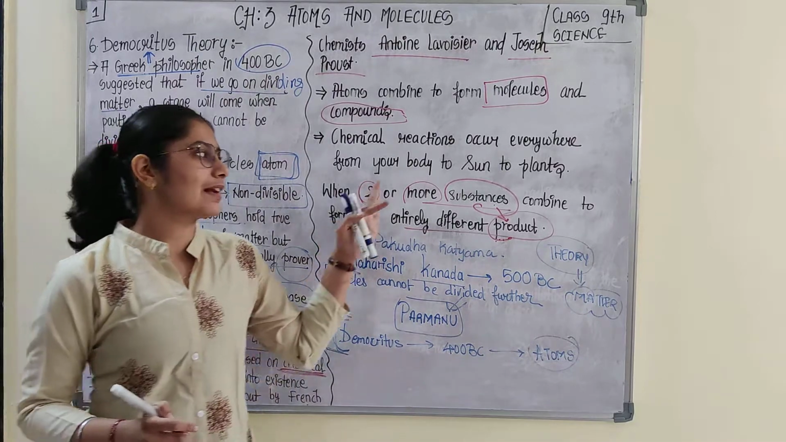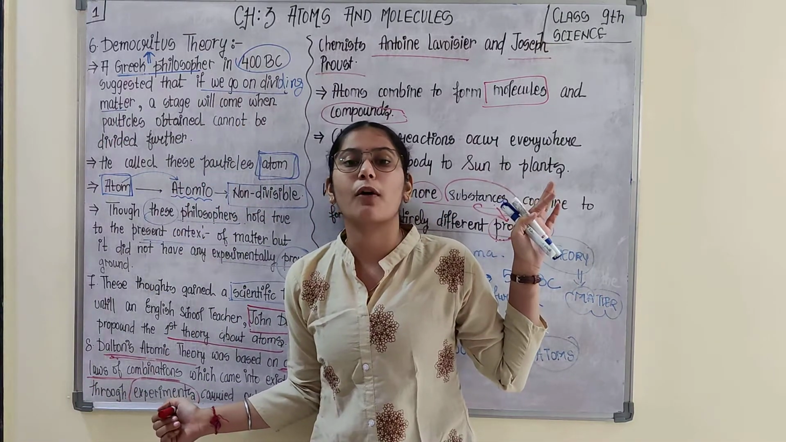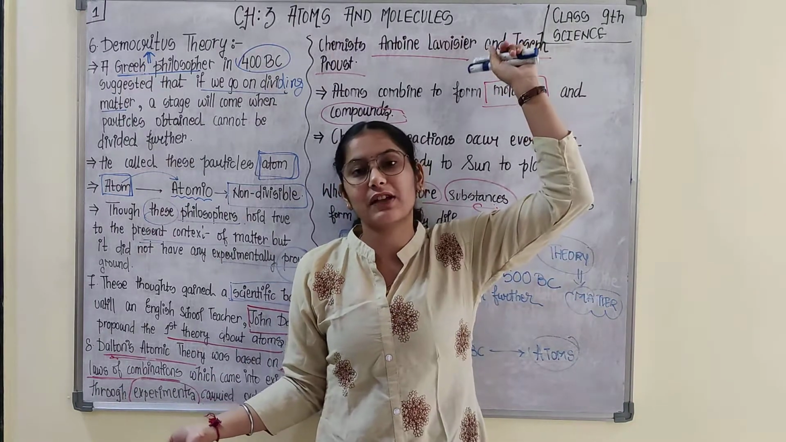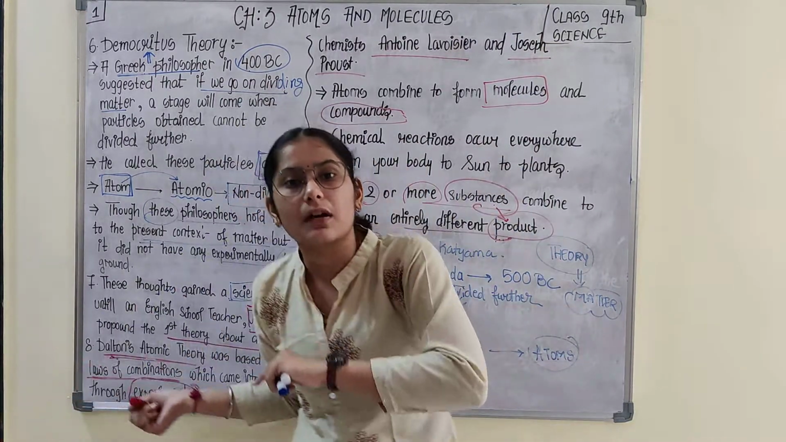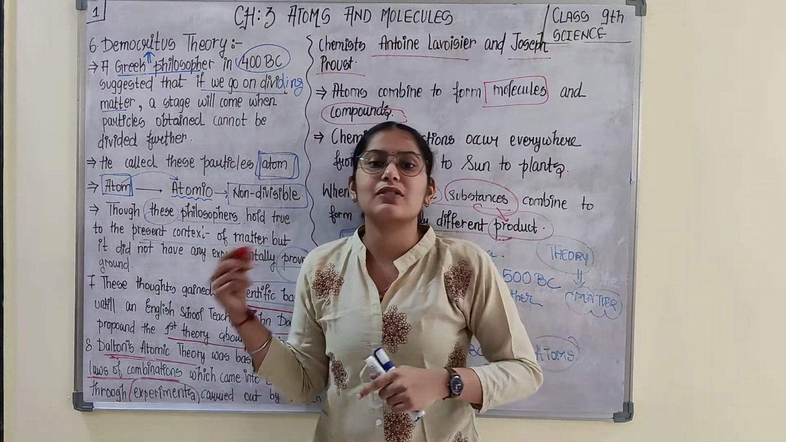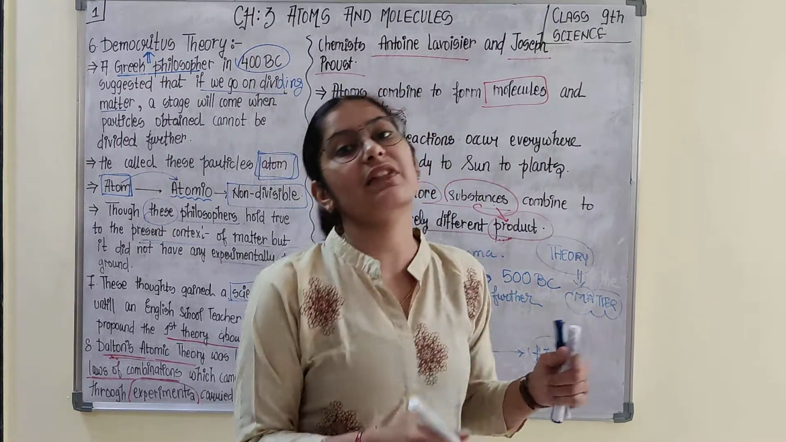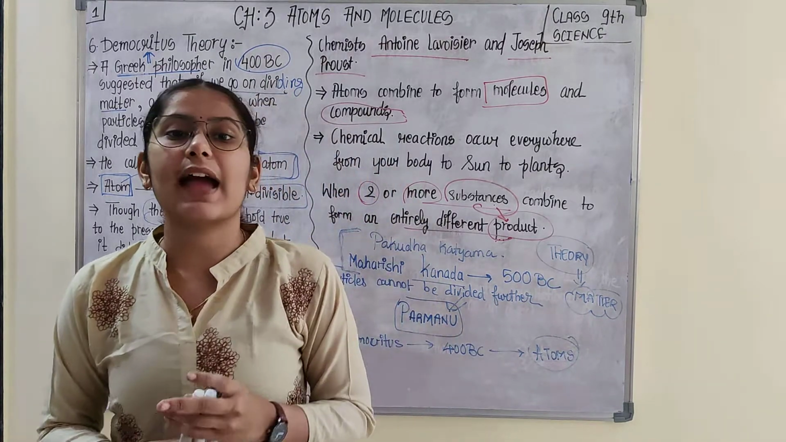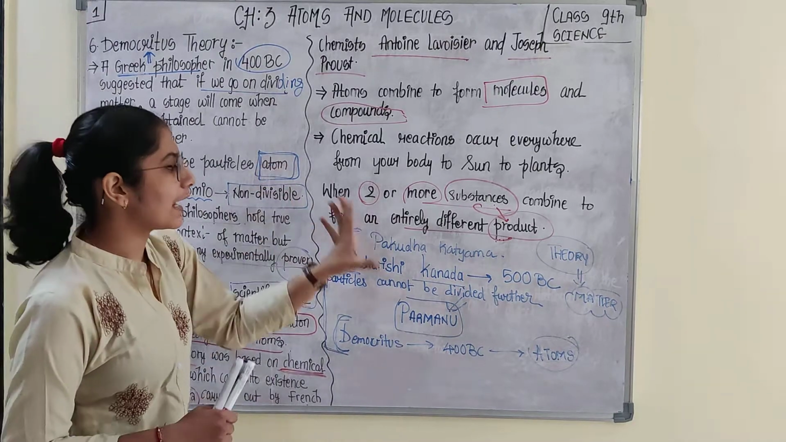So chemical reactions were the basis of the chemical laws of combination, which were experimentally given by two French scientists, Antoine Lavoisier and Joseph Proust. Using these, John Dalton gave a scientific base to the philosophies given by the three philosophers, Maharishi Kannada, Democritus and Pakudha Katyayana. So this was all regarding this.